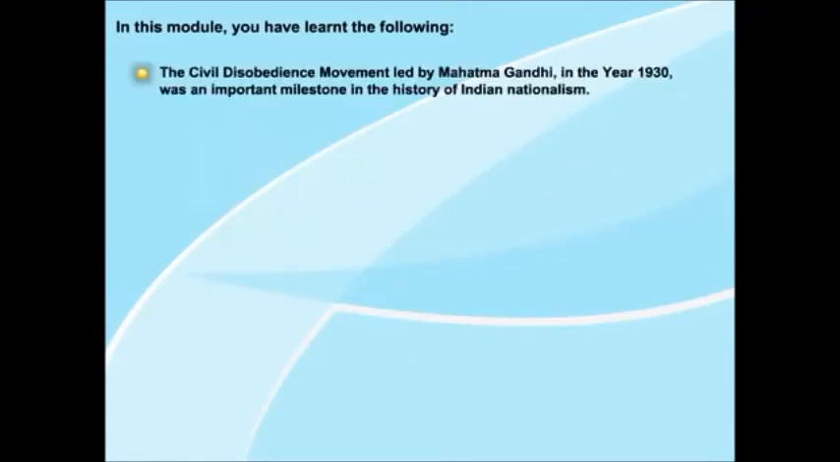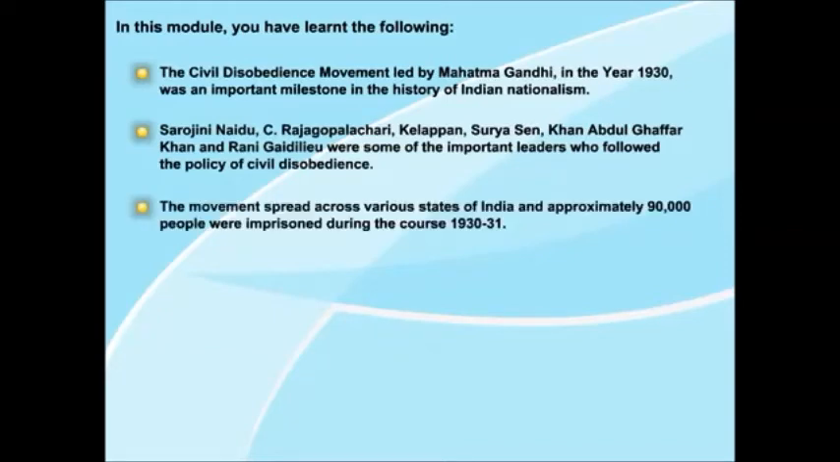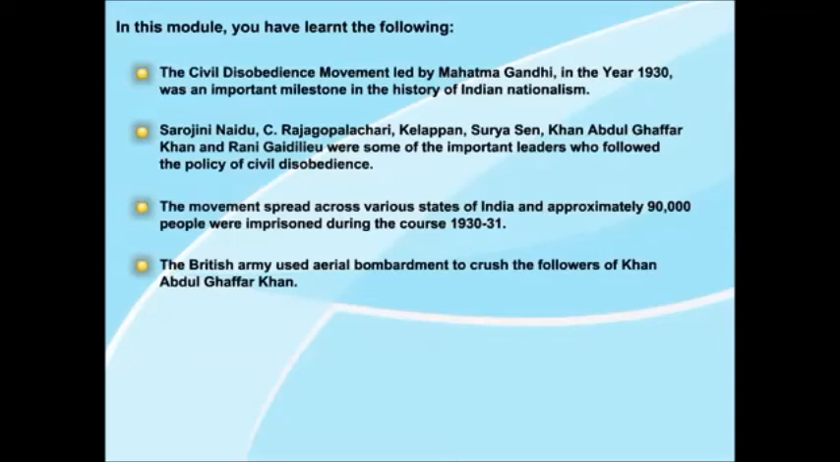In this module you have learned the following. The civil disobedience movement led by Mahatma Gandhi in the year 1930 was an important milestone in the history of Indian nationalism. Sarojini Naidu, C. Rajagopalachari, Kelappan, Surya Sen, Khan Abdul Ghaffar Khan and Rani Gaidinliu were some of the important leaders who followed the policy of civil disobedience. The movement spread across various states of India and approximately 90,000 people were imprisoned during the course in 1930-31. The British Army used aerial bombardment to crush the followers of Khan Abdul Ghaffar Khan.